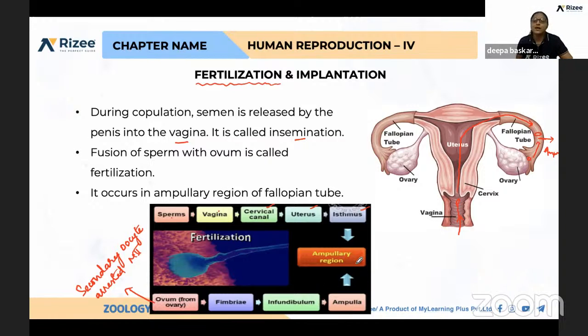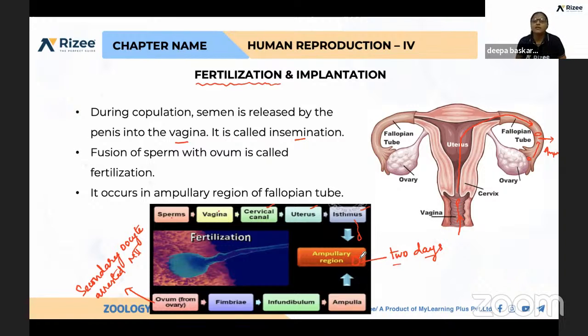This ovum which reaches the ampullary region will be waiting for only 2 days. During these 2 days, if copulation and insemination happen, there is a possibility of fusion of gametes, as the sperm comes from these areas and reaches the ampullary region.